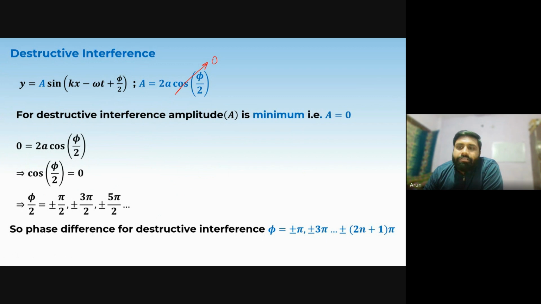So for even multiples of pi, we have constructive interference. For odd multiples of pi, we have destructive interference. So I will write here, note.